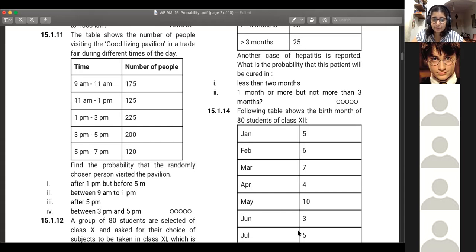Numerator seems to be correct, but your denominator, just check it once. Now you'll have to check your calculation, Ashka. It was quite close actually. Almost right, but yeah, it's not. Ashka, can you send what is the total number of people you got in that addition? Ma'am, I got 875. That is the mistake. Okay, ma'am. So the total number of people is 845, right? Yes. In the denominator you should get 845.